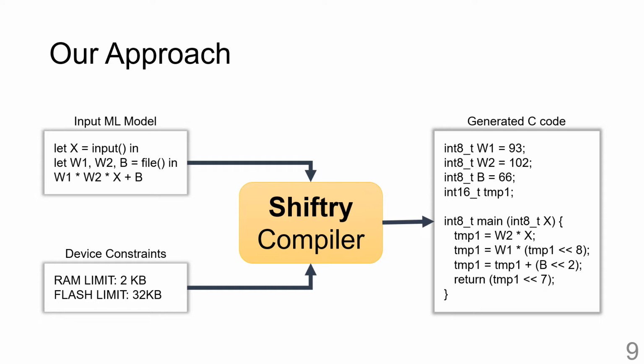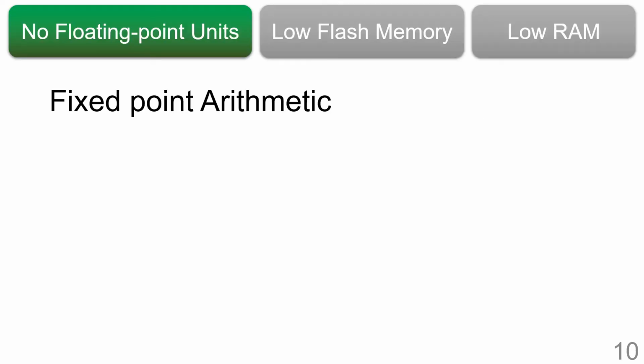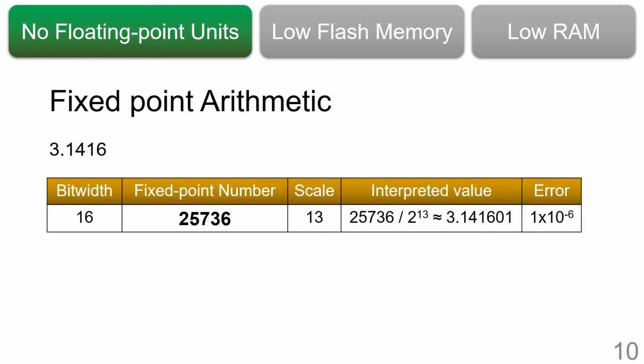We now discuss how Shiftry tackles the practical challenges of running ML algorithms on IoT devices as we discussed previously. To tackle the lack of floating point units, Shiftry converts the floating point input code into integer-only code, similar to SeeDot. We use standard fixed point arithmetic, which I will demonstrate with a simple example. Suppose we have this floating point number 3.1416. This number can be represented using the